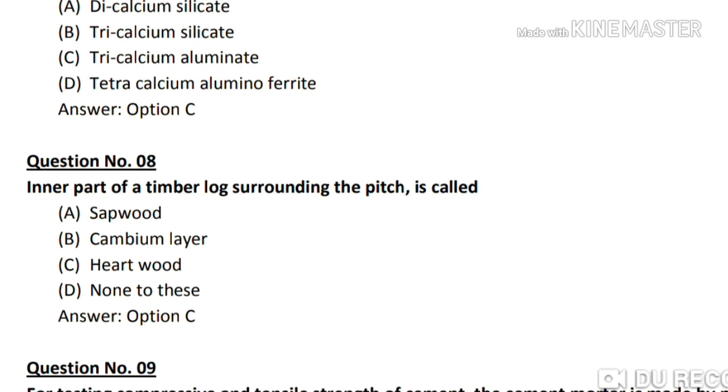And question number 8. Inner part of a timber log surrounding the pith is called A. Sapwood, B. Cambium layer, C. Heartwood, and D. None of these. The correct answer is option C, heartwood.